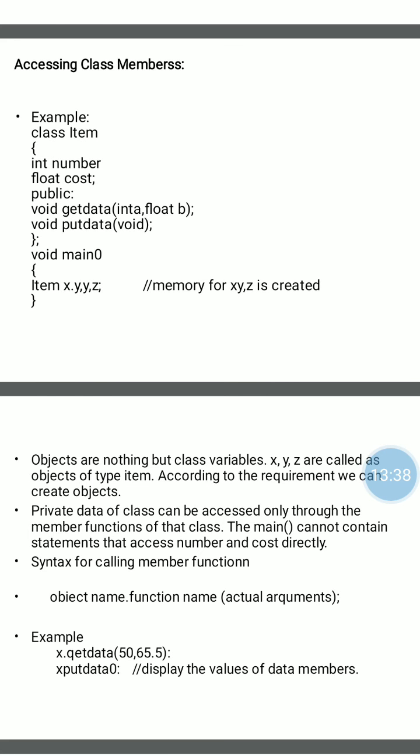Now we access these members with the help of an object. The syntax is object name dot function name, or object name dot data member name.